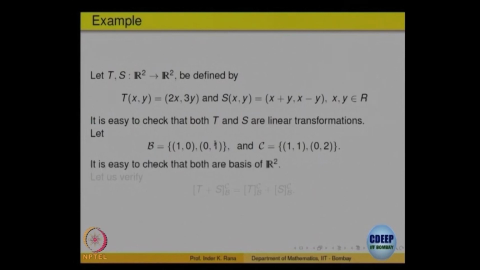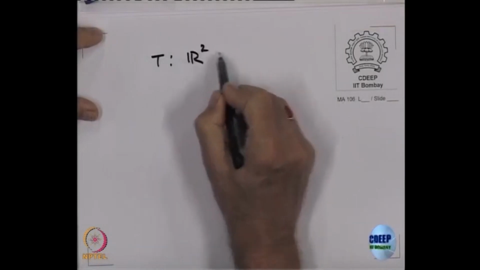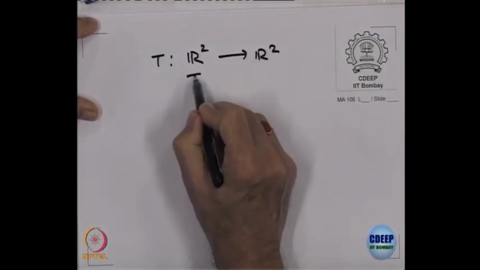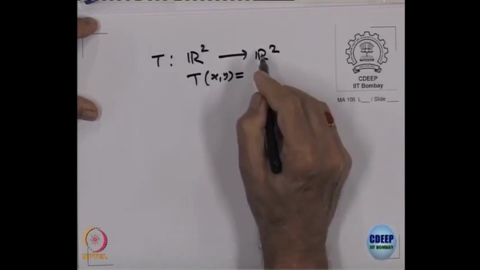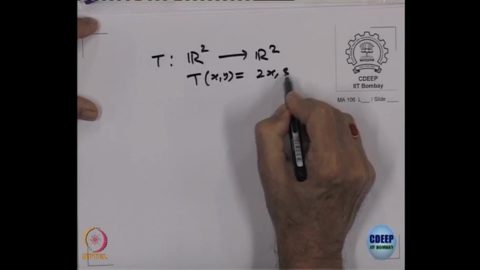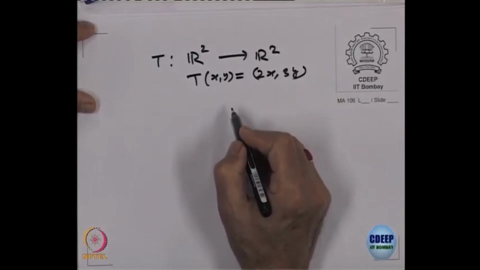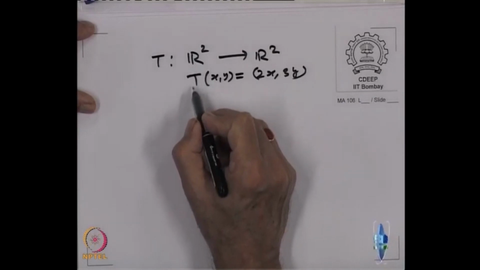So, what are the relations we want to verify? That if I take the sum, find out the matrix of T plus S with respect to C on the domain and B on the codomain, then it equals the addition of the individual matrices. Let us compute and verify, to see whether it is okay. This will also give you an idea of how to compute things. So, let us look at T from R2 to R2, T of (x, y) is equal to (2x, 3y), and what is the basis here in the domain? That is given as C.